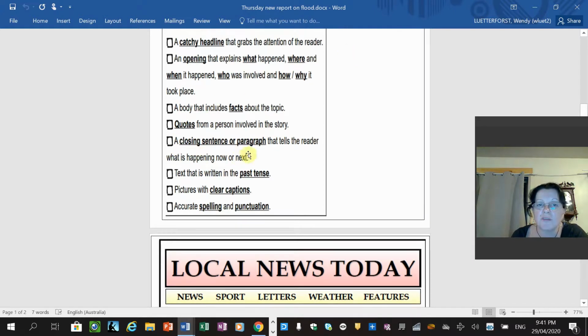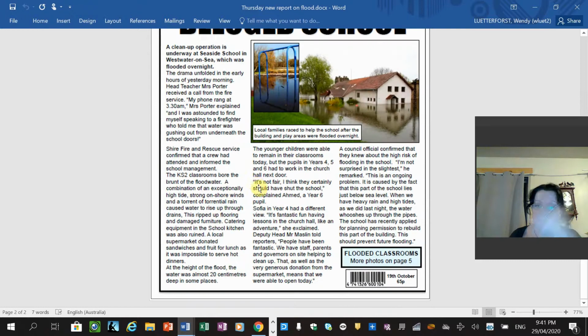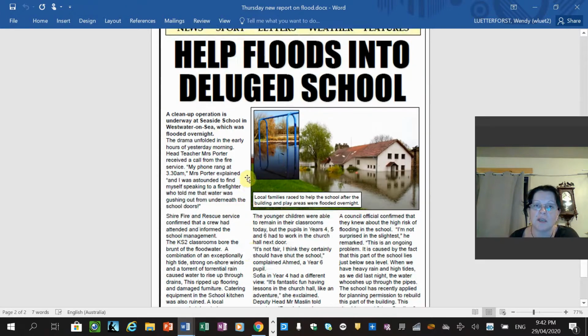A closing sentence or paragraph that tells the reader what is happening now or next, so find one of those. Text that is written in the past tense, so find a sentence for me that is written in the past tense. And past tense usually has verbs that end in ed or an irregular verb where the verb is changed to fit into past tense. So for example, an example of an irregular verb is: today I will draw a picture, yesterday I drew a picture. So it's where the word is actually changed to put it into past tense.